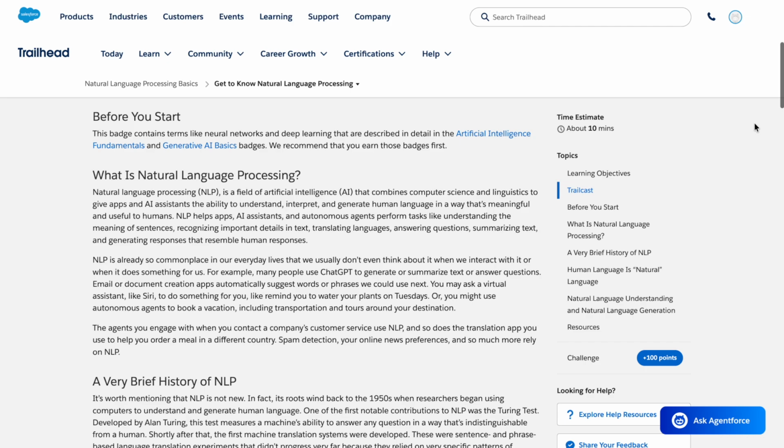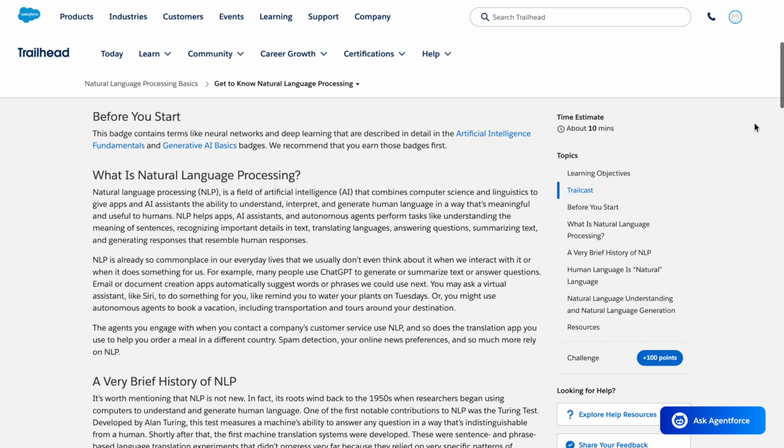For example, many people use ChatGPT to generate or summarize text or answer questions. Email or document creation apps automatically suggest words or phrases we could use next. You may ask a virtual assistant like Siri to do something for you, like remind you to water your plants on Tuesdays. Or you might use autonomous agents to book a vacation, including transportation and tours around your destination.